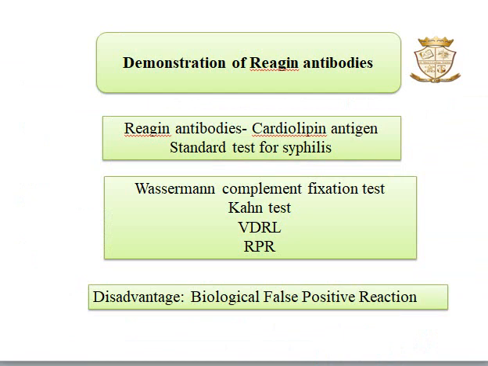The main disadvantage of STS is the biological false positive reaction, since cardiolipin antigen is shared by both Treponema and also by mammalian tissues. So sometimes it shows false positive reactions. Mainly, false positive reactions are of two types: the first is acute reaction and the second is chronic reaction. Acute reaction lasts for a few weeks or months, whereas chronic reaction persists for more than 6 months.